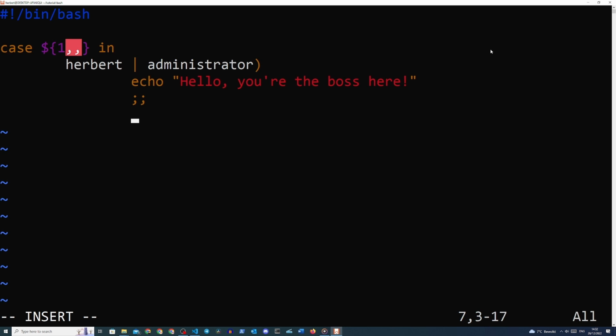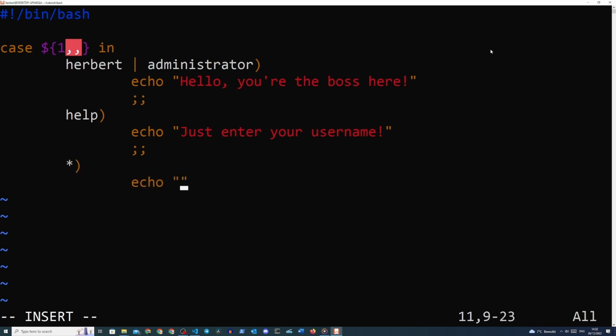Then we define another option here, for example, help, like we did in the previous exercise. We copy the same echo command, then we close that option with double semicolons. And then what we do here is we define this star symbol or asterisk. This is the catch-all option that we're going to define. The catch-all option is like the default option when none of the options are true or when no options are given. And then we define, hello there, but you're not the boss of me. Please enter a valid username. And then we close that option with double semicolons and then close that with esac. So it's case just reversed.